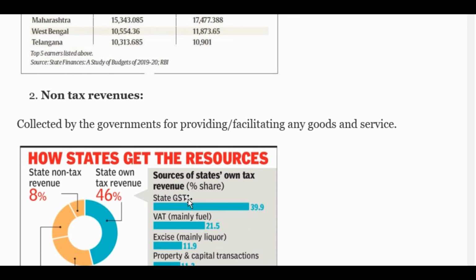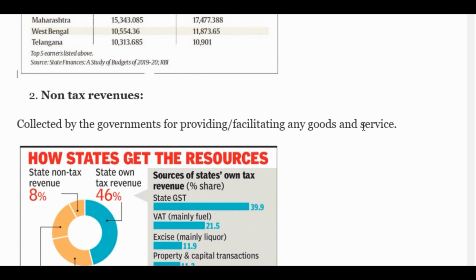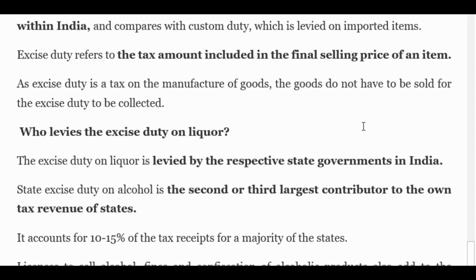The state gets resources through state GST, VAT, excise, property tax on vehicles, etc. This is how the non-tax revenue gets generated for the state governments.